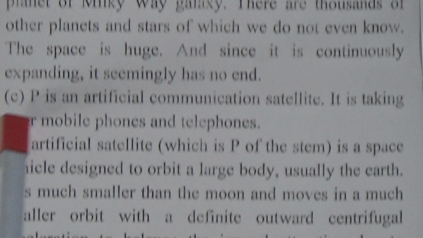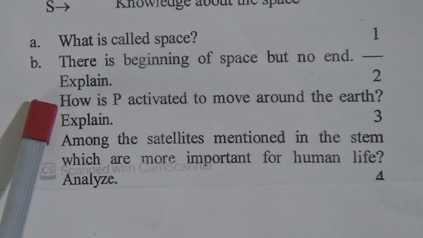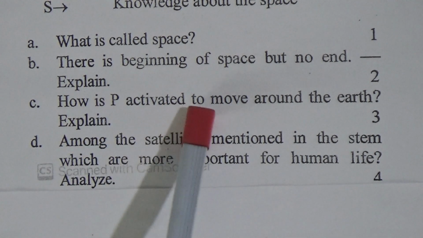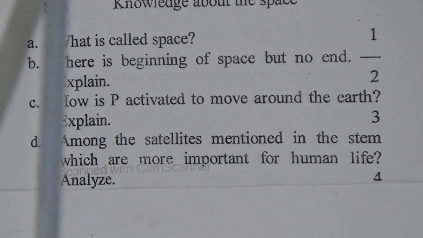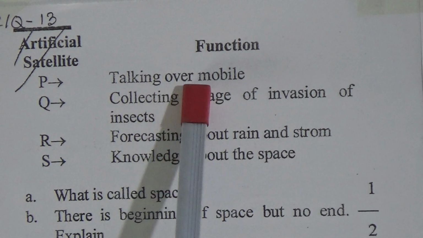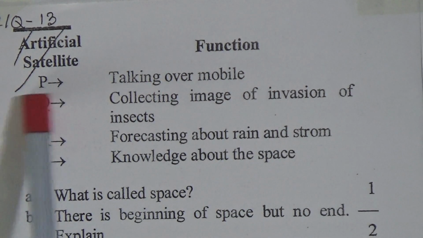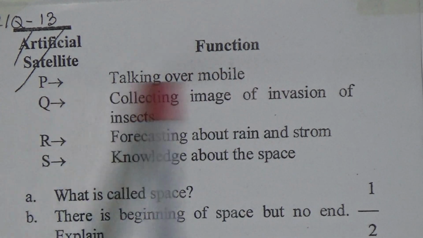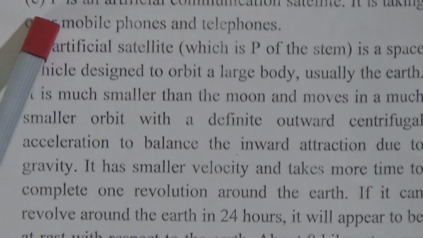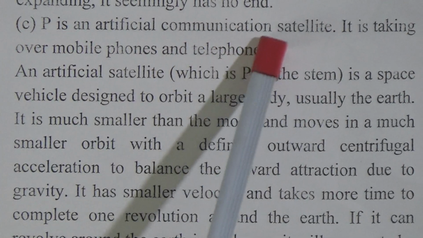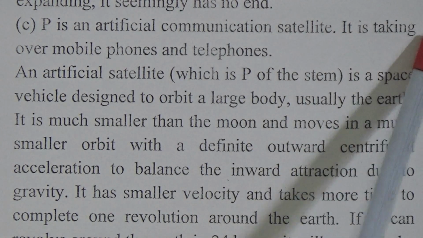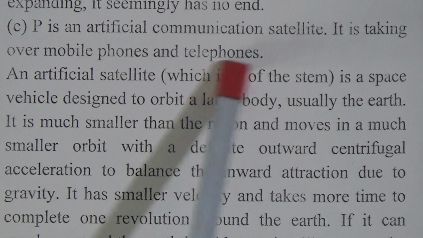Now come to the stem, the question number C. How is P activated to move around the earth? Explain. Let's come to the P. P is talking over mobile. That means this is a communicating satellite. Now come to the answer of C. P is an artificial communication satellite. It can talk over mobile phones and telephones.